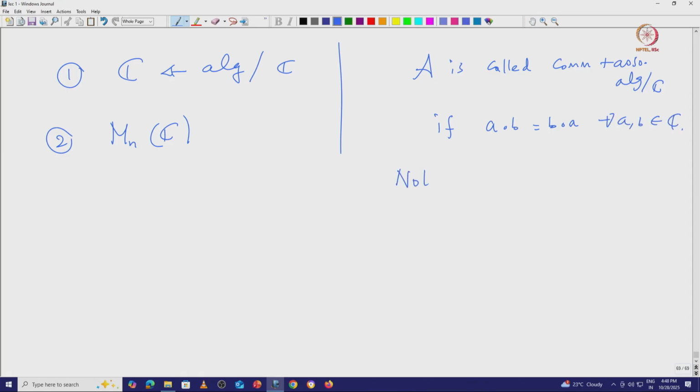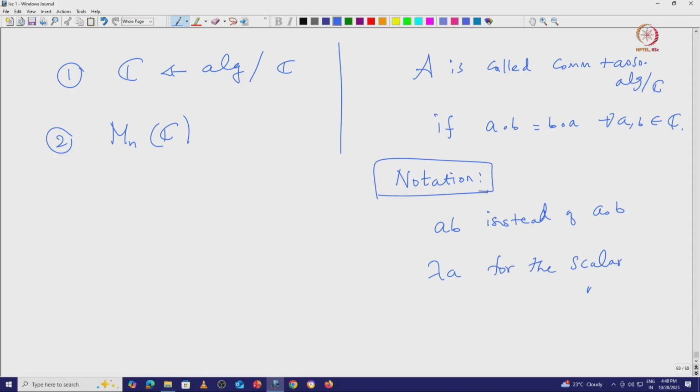We will stop using this circle; the notation is we simply write ab instead of a circle b, and similarly we write lambda a for the scalar multiplication. I try to use lambda and mu for the scalars and a, b to denote algebra elements.